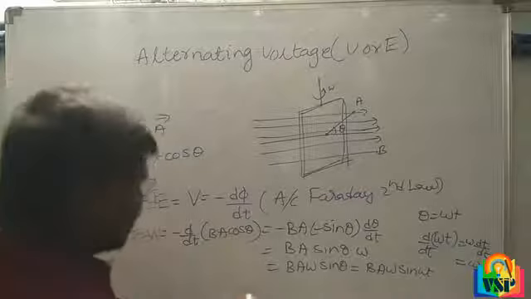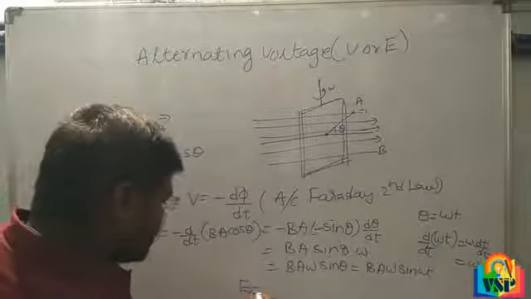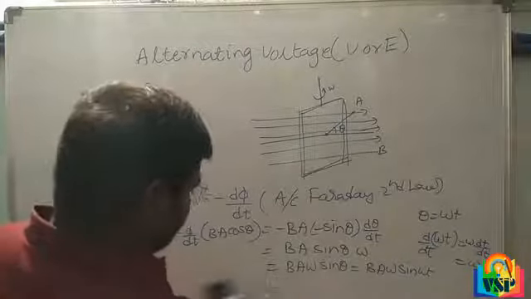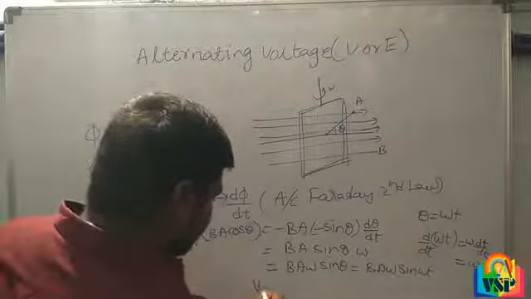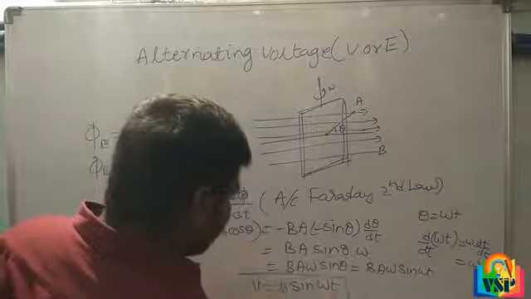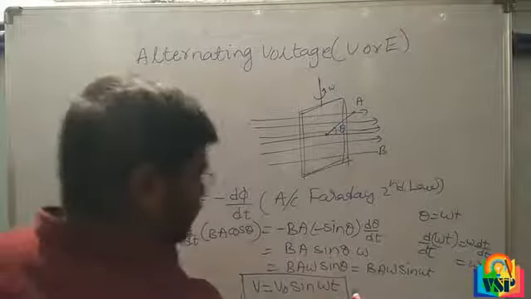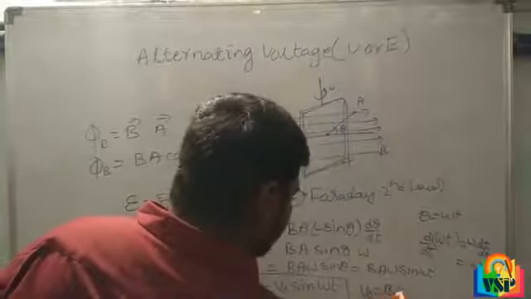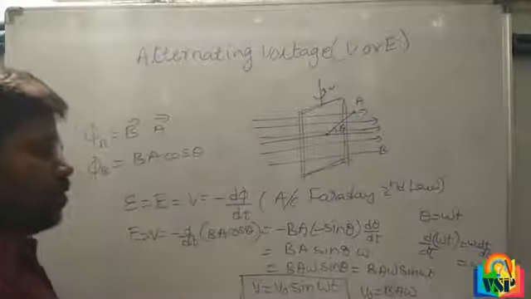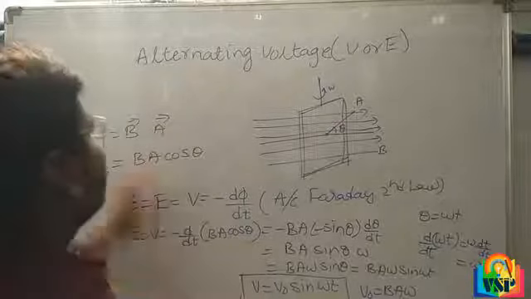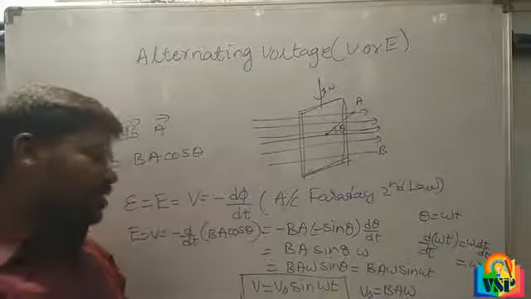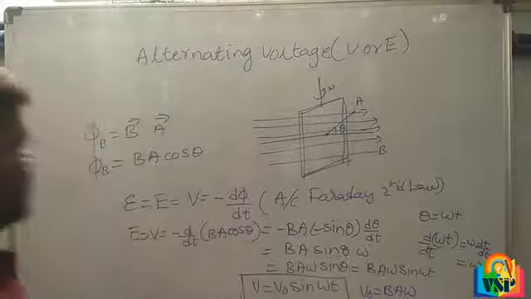So finally you can conclude that the alternating voltage V is equal to V naught sin omega t. Here V naught is equal to BA omega, and theta is equal to omega t. So we can represent alternating voltage as V is equal to V naught sin omega t.